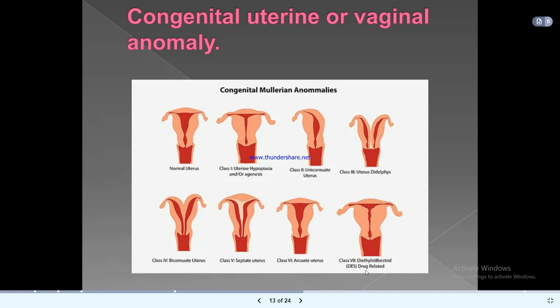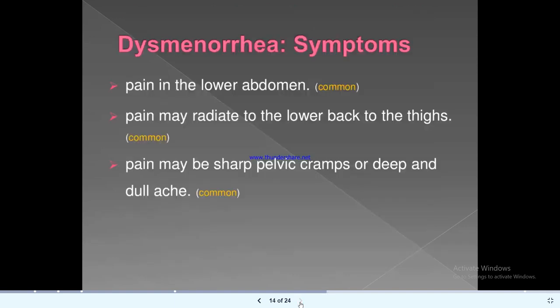Diethylstilbestrol, DES, drug related change, that is the myometrium is thickened. So these are the changes in the uterus; you can see anomalies congenitally, and this is drug related. This is all the cause of secondary dysmenorrhea, that is painful menses.